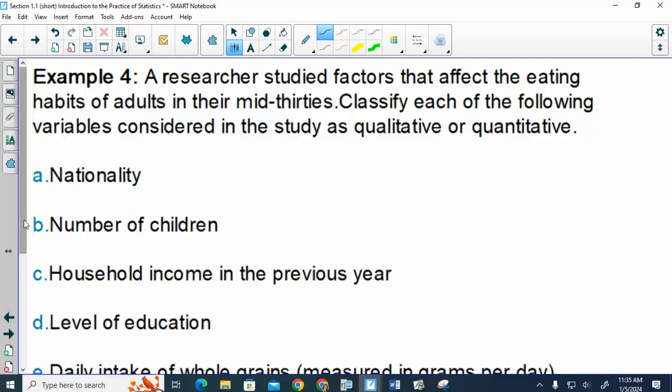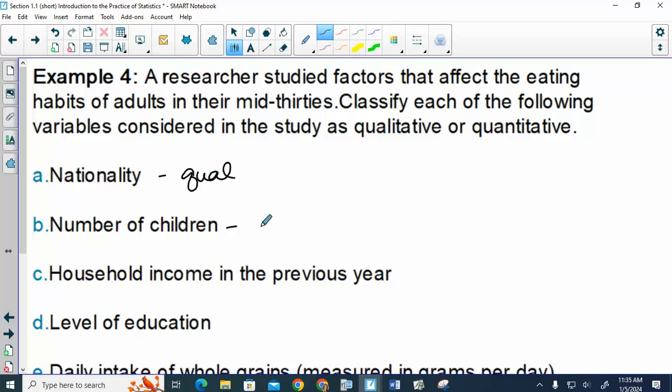Qualitative is dealing with a characteristic. Quantitative is numerical, but there are situations where a number may still be qualitative data, depending on if it actually has a numerical value. So nationality, what would that be?